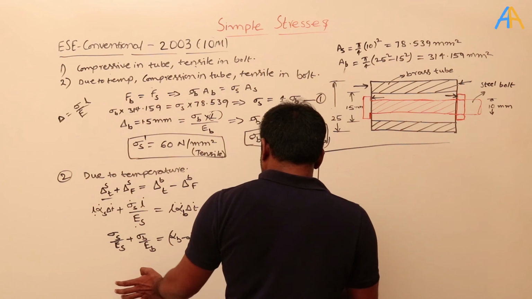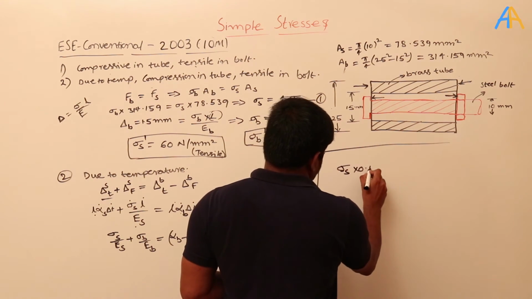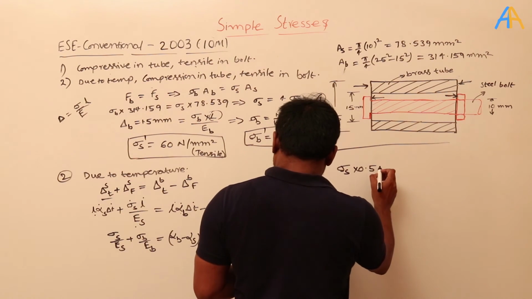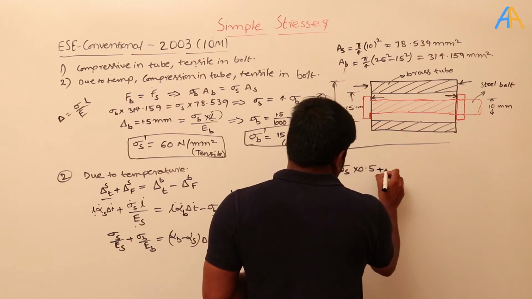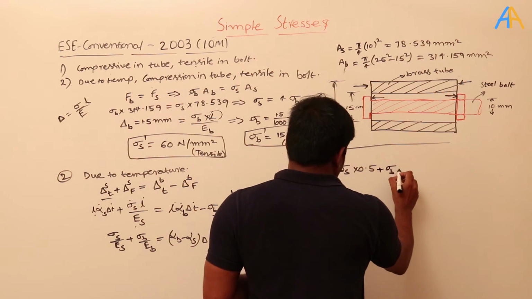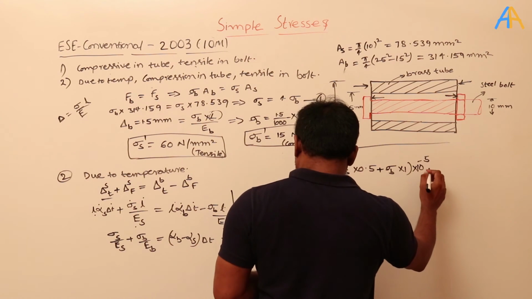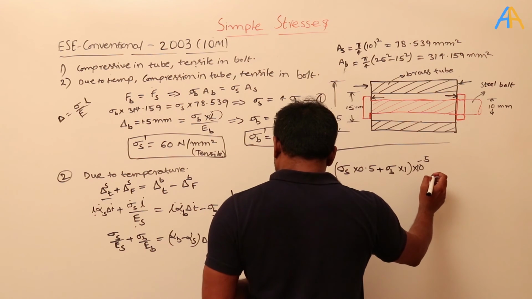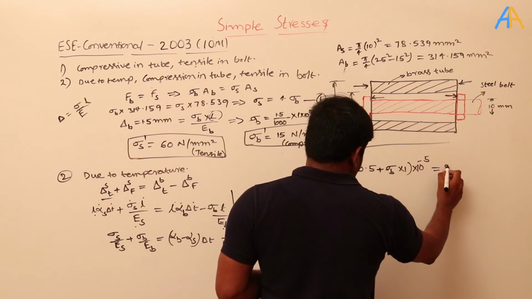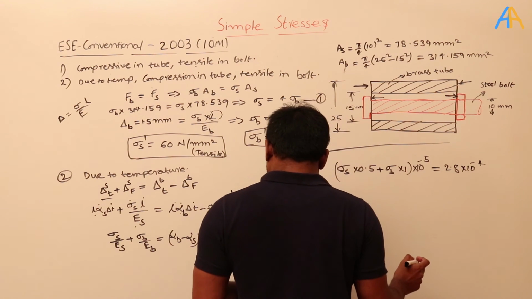If I substitute E values, then here sigma S into 0.5 into 10 power minus 5 is there, okay, plus sigma B into 1 into 10 power minus 5, and after some calculation on the right hand side, it will become 2.8 into 10 power minus 4, okay.